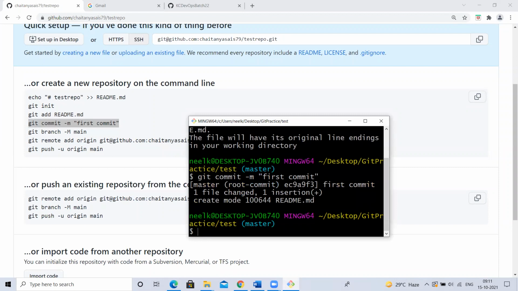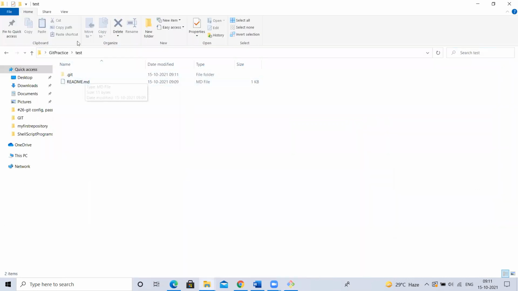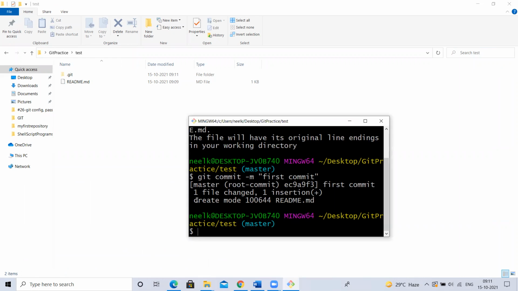So I committed. Can I push this into GitHub? I committed into my local Git. Can I push this into GitHub? Yes, sir. How can you push? Is there any link? First, this has to be pushed into GitHub, but whose account? Either yours or my GitHub account. Is there any clue? No. Even if it is my GitHub account, I will have 100 repositories. To which repository? There is no clue, right?